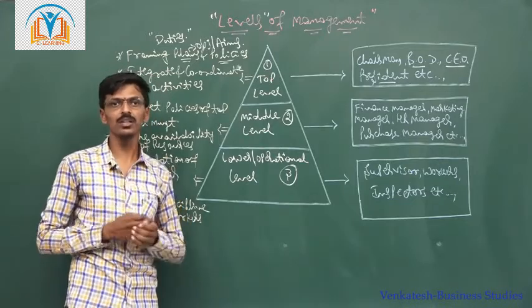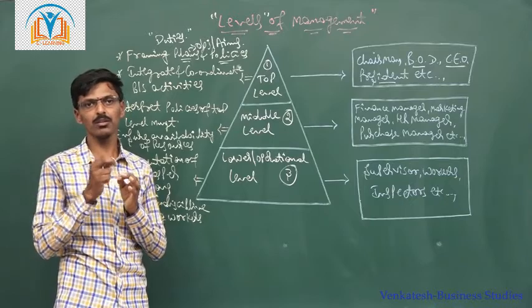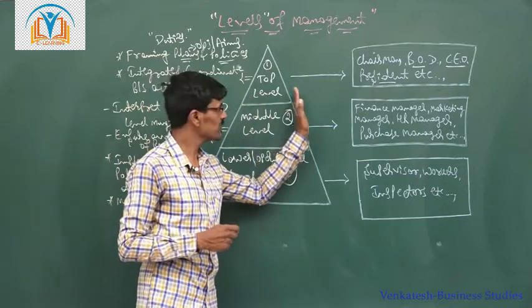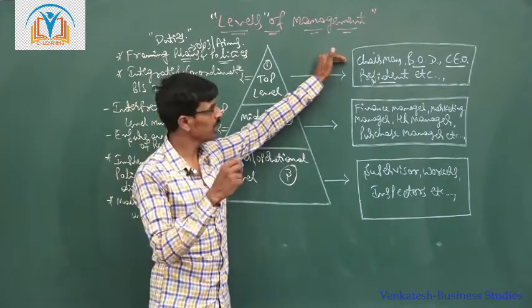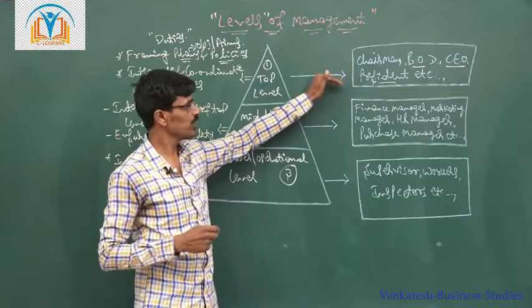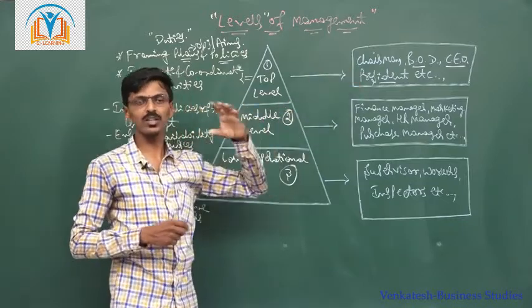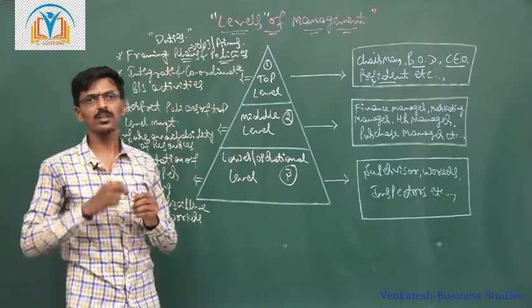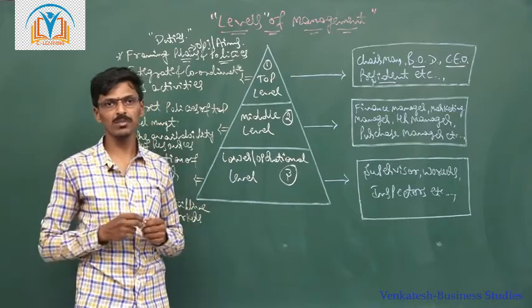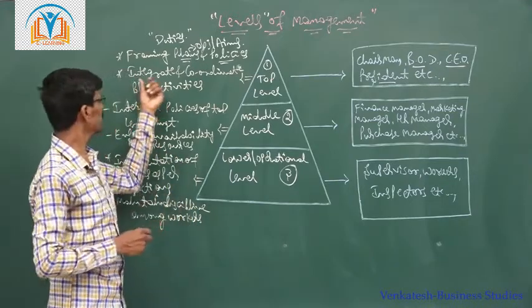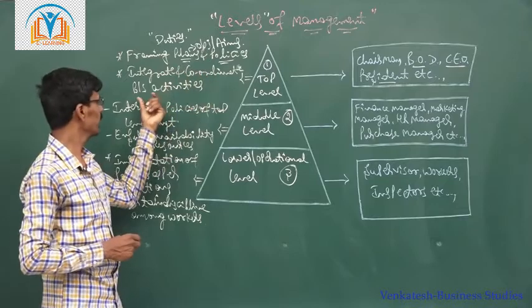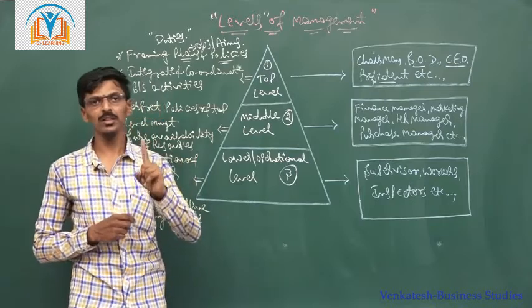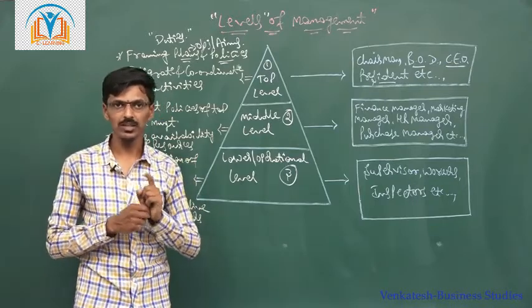These are about the major duties of the top level management. Once again, I'll repeat, the top level management consists of chairman, board of directors, chief executive officers, president, etc. Their major duties are to frame the organizational plans and policies, set organizational objectives and goals, and integrate and coordinate various business activities. This is about the first level, that is top level management.